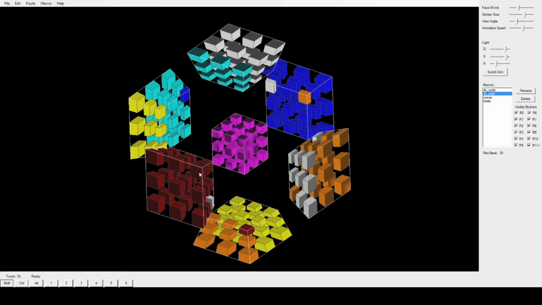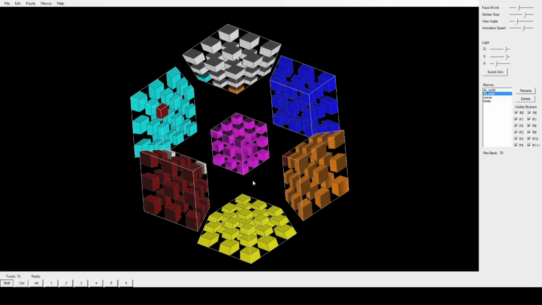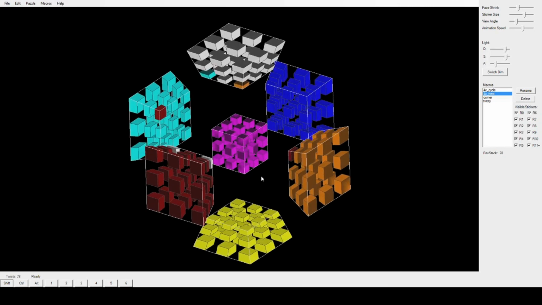Alt right click, and then we just move it back. There, twisted this one, move this guy in, undid that, and now we only have two twisted four-color pieces.